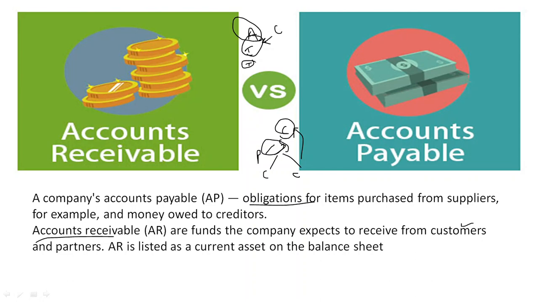So maybe they will be getting the money in physical cash in future, but there's a promise that they will be paid. So that is the difference, accounts receivable and accounts payable. As the name suggests, receivable is when you will be receiving, and payable is when you will pay to the creditors.